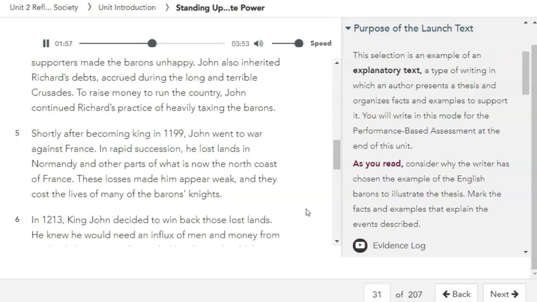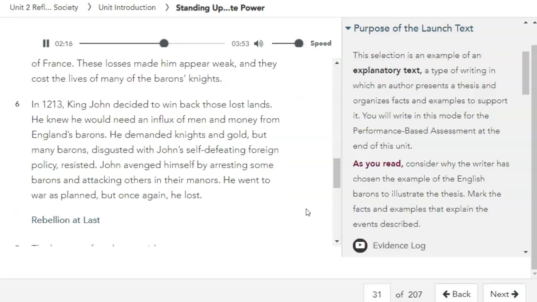Shortly after becoming king in 1199, John went to war against France. In rapid succession, he lost lands in Normandy and other parts of what is now the north coast of France. These losses made him appear weak, and they cost the lives of many of the barons' knights. In 1213, King John decided to win back those lost lands. He knew he would need an influx of men and money from England's barons.